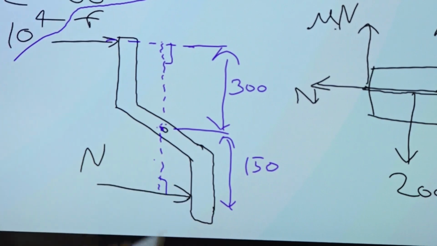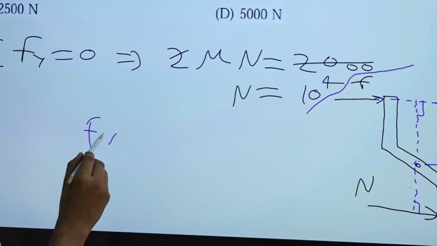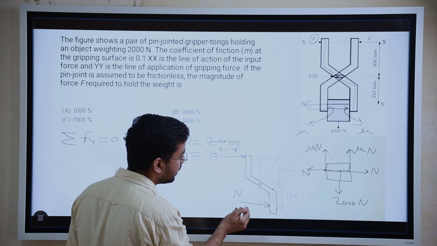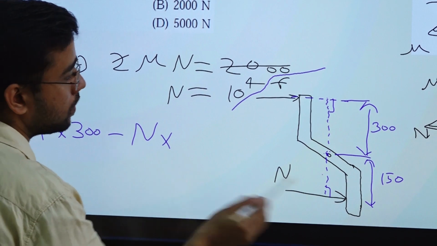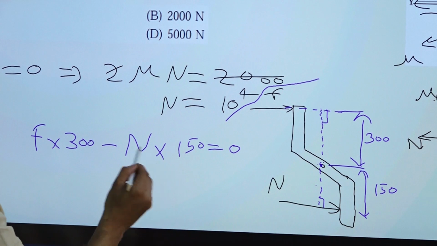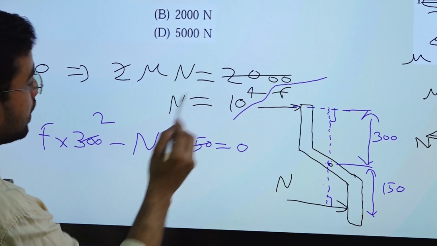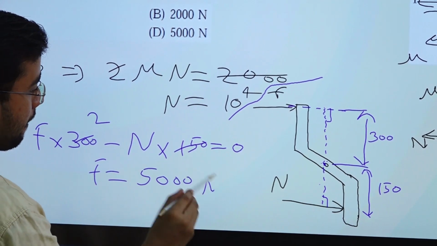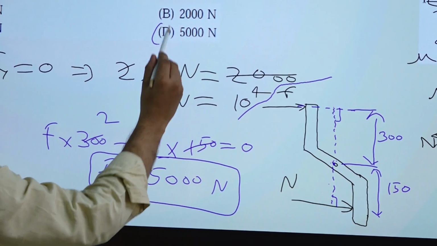Let me take F into 300 in the clockwise direction, and N will be anti-clockwise. So N into 150 will be equal to 0 because everything is in equilibrium. From here we can directly find out, 2 times N is 10 to the power 4, so F will come to 5000. This will be the answer. Let us see, 5000 is here, yes, this is the answer.